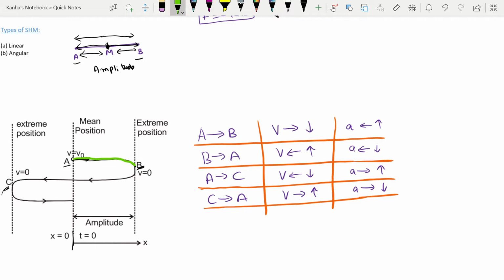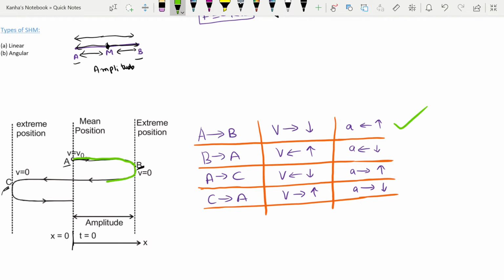My velocity is towards the right side, but it is continuously decreasing because there is a restoring force acting on it. As my body is moving away from this point, there is a force trying to bring it back to the mean position or the equilibrium position. When it reaches the point B, in this entire path, your acceleration is increasing. Acceleration is in the left side, or the force is in the left side.